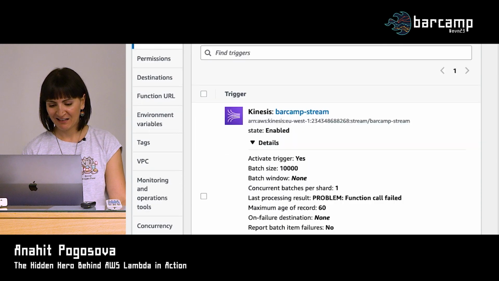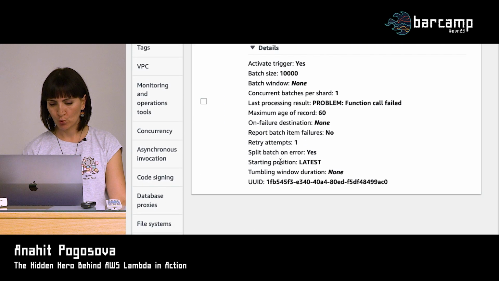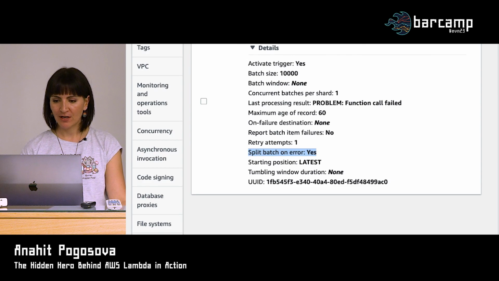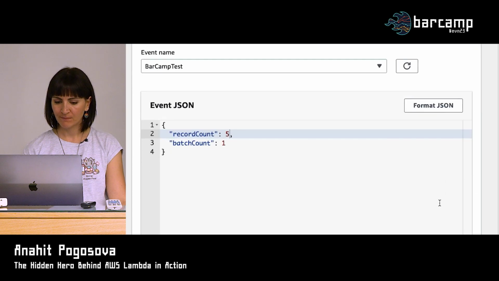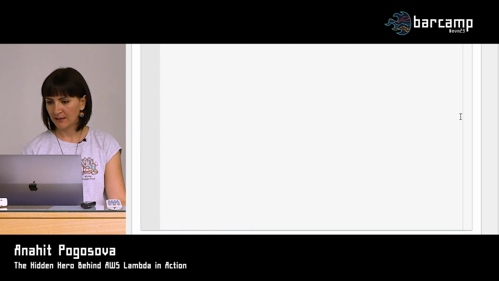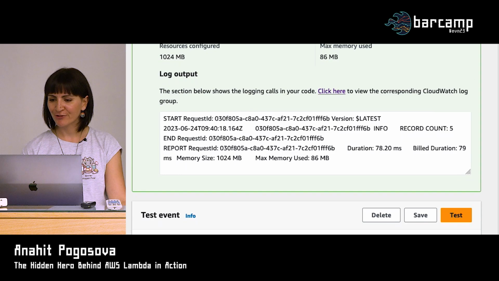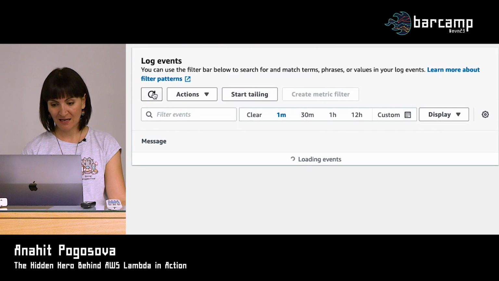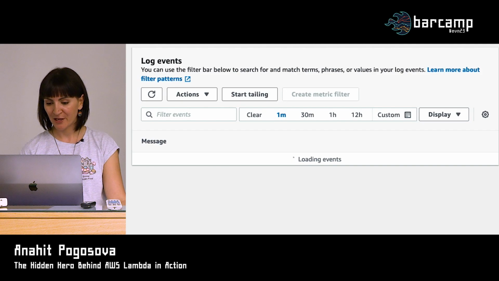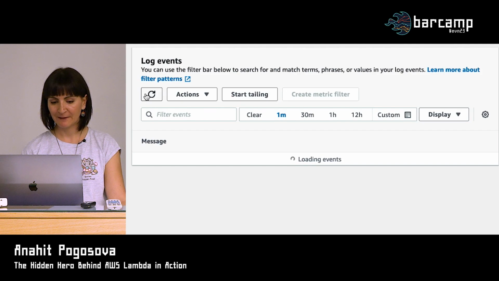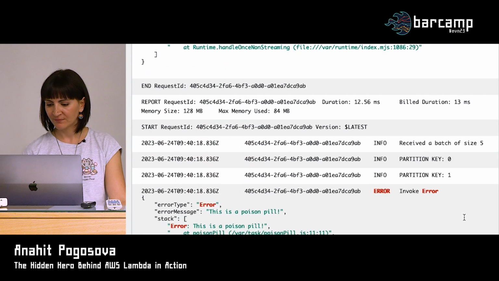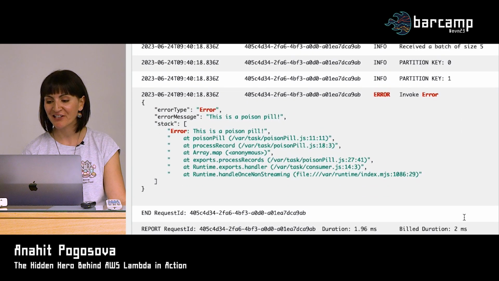And split the batch on error. Yes, so it got maybe updated. So let's try and test it once again with a batch of 5, should be fine. And I'm pretty sure we're going to get a demo effect here, but let's see. And if we do, I'll explain why that happened. But 5, yeah, that's exactly what happened actually.